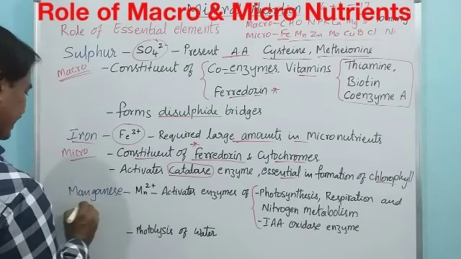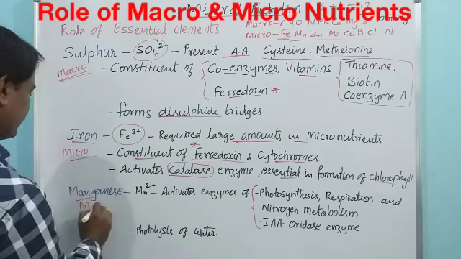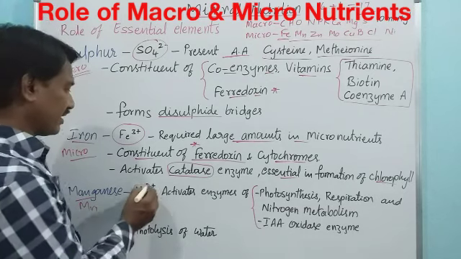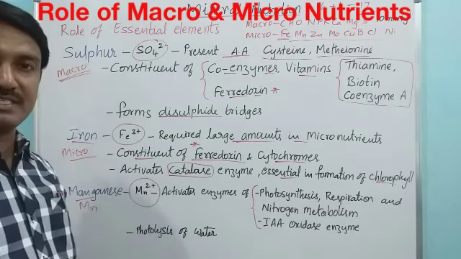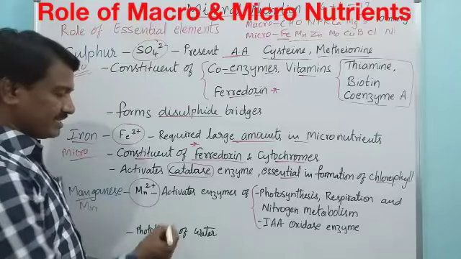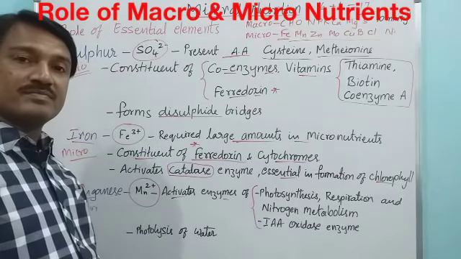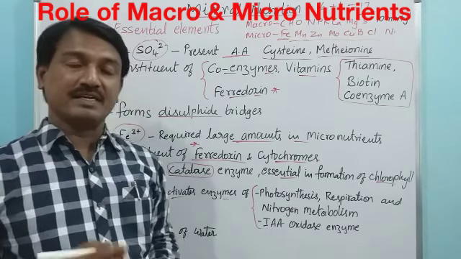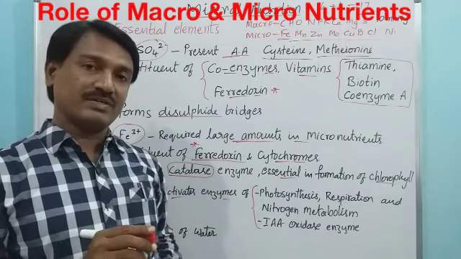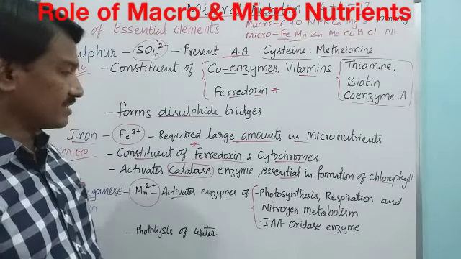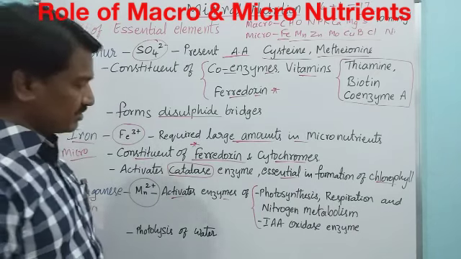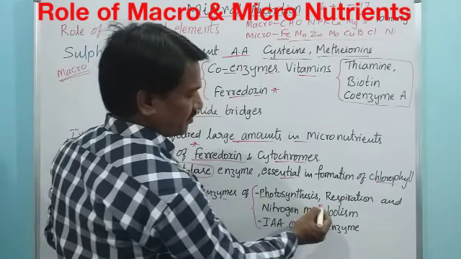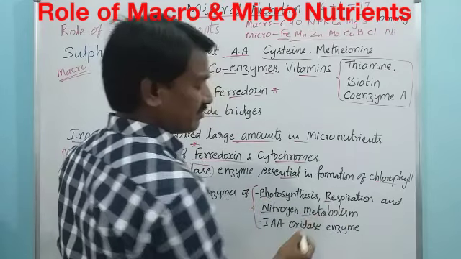Another one is manganese, Mn. It is also a micronutrient. The available form of manganese to plants is Mn2+. It activates the enzymes involved in photosynthesis, respiration, and nitrogen metabolism.